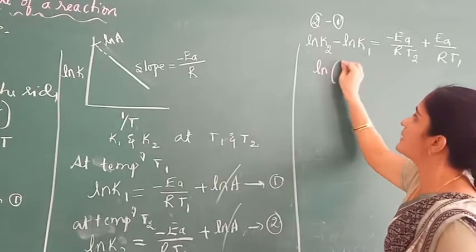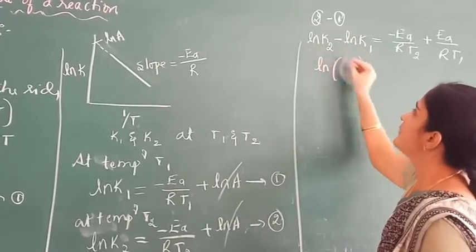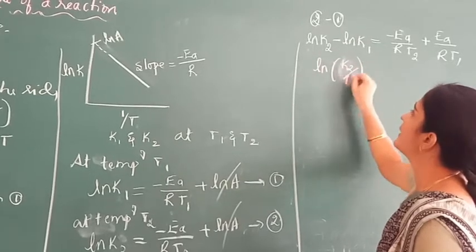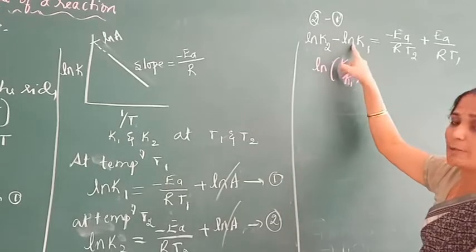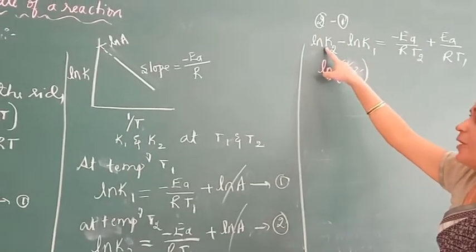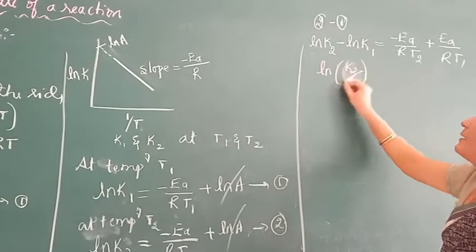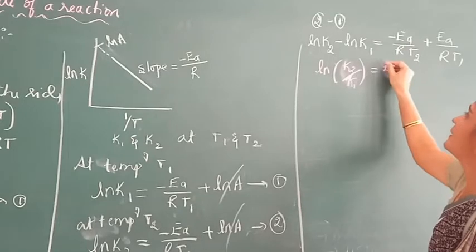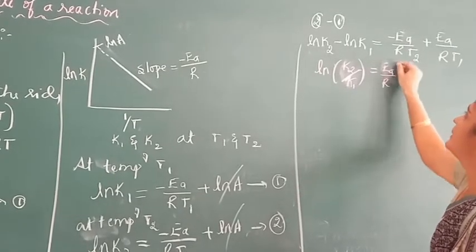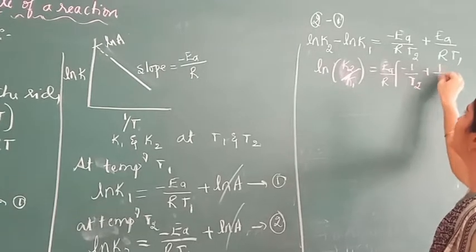Since this is in the form of log A minus log B, it can be written as log A by B. Therefore ln K2 by K1 equals Ea by R, the common factor, times minus 1 by T2 plus 1 by T1.